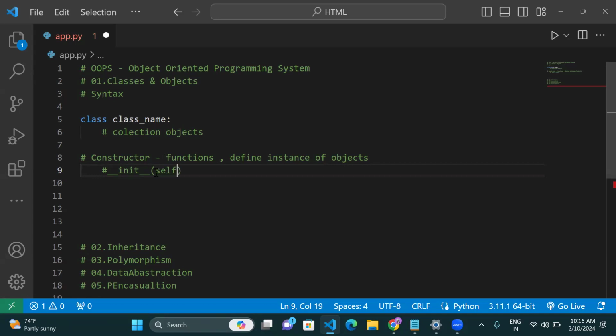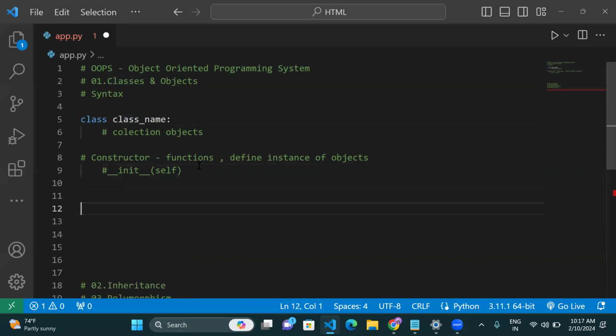Self is used to access the keys, I mean the objects. If you want to access a specific object key, you should use self here. So in every function of the class, the first parameter self is a must. Clear, ma?